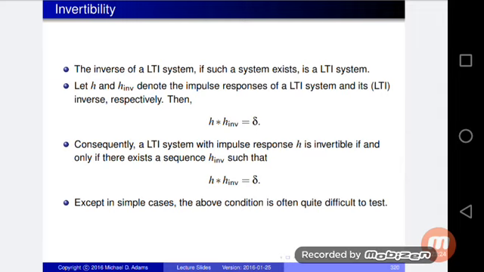Consequently, an LTI system with impulse response h is invertible if and only if there exists a sequence h inv such that h convolved with h inv equals delta. Except in simple cases, this condition is often quite difficult to test.